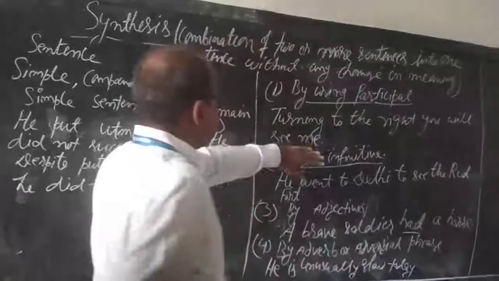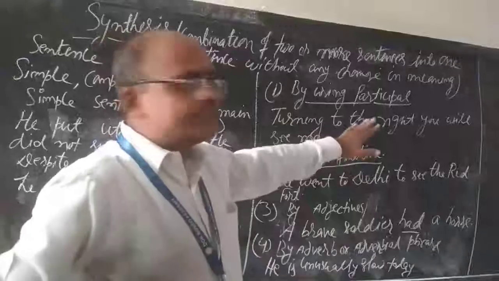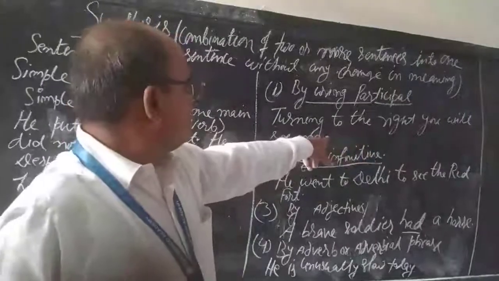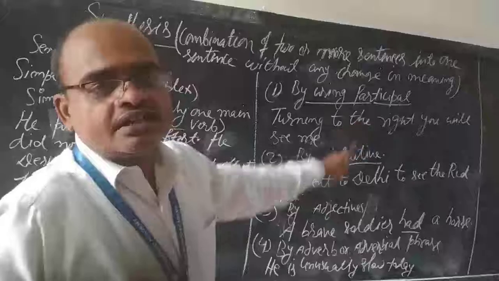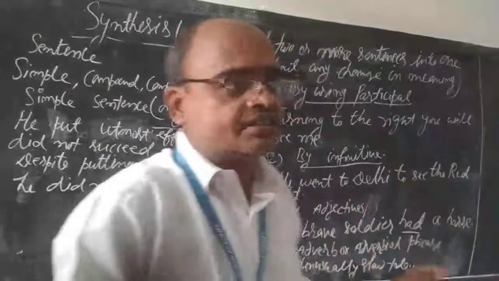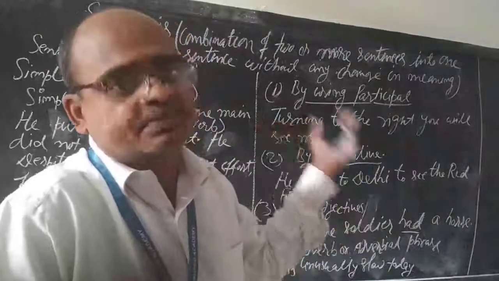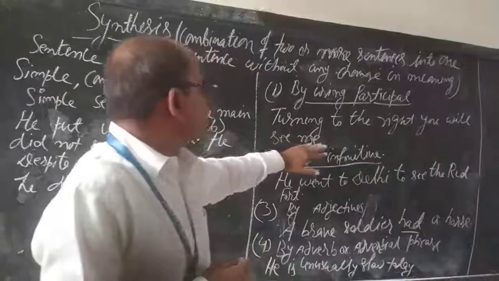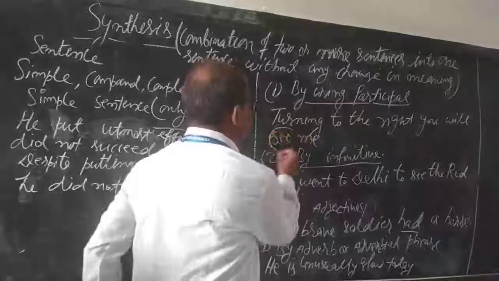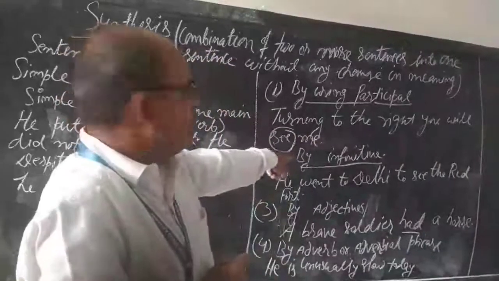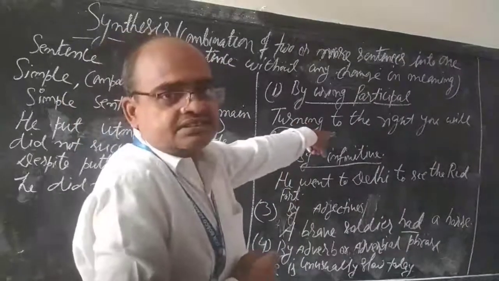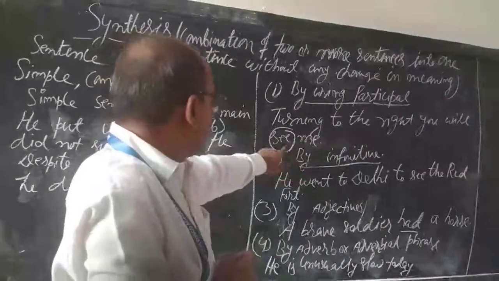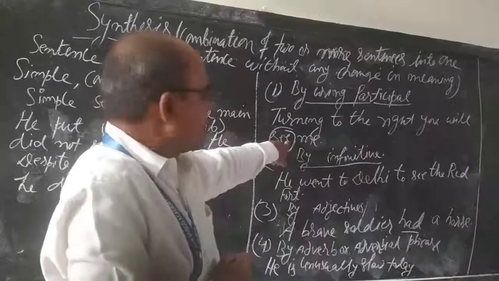Second example is here. Turn to the right, you will see me. Just make turn into a participle, turning. Turning to the right, you will see me. See, there is only one main verb, that is see. So this is here a simple sentence because it has only one main verb, see.